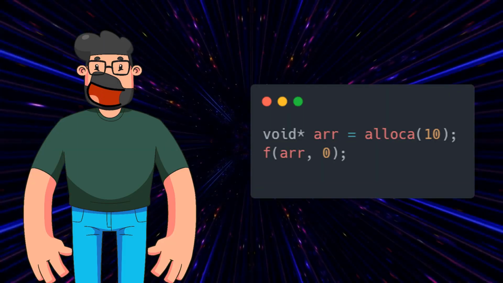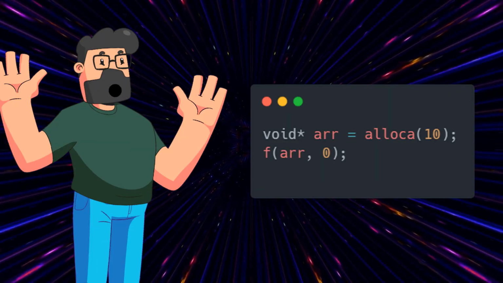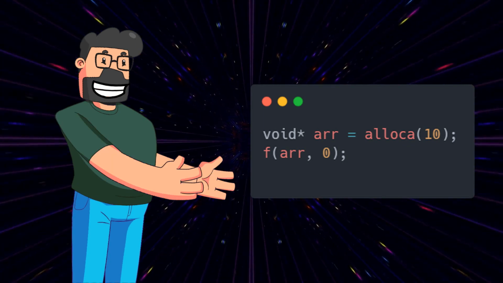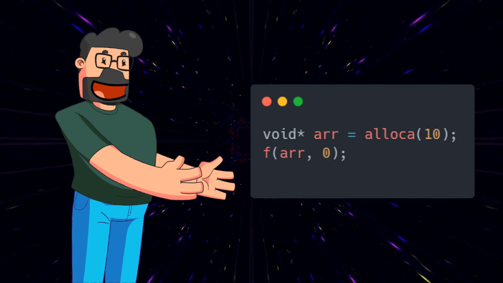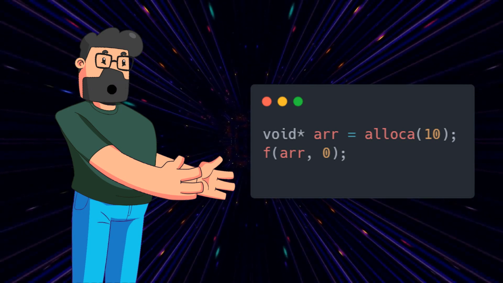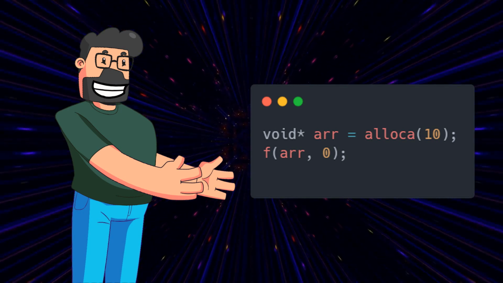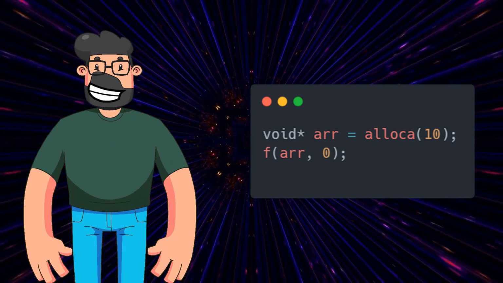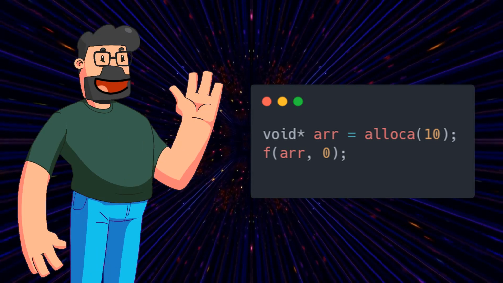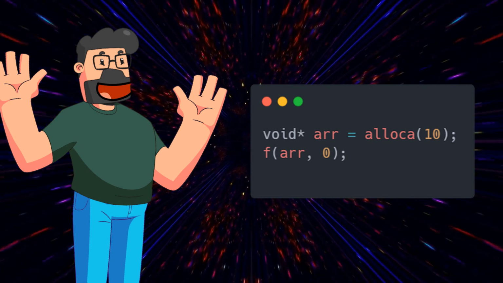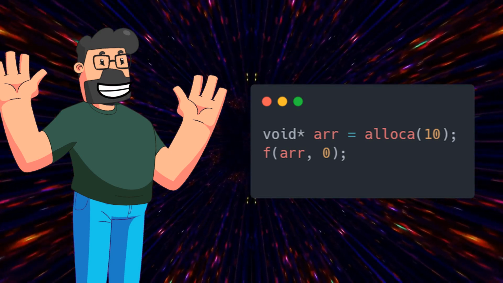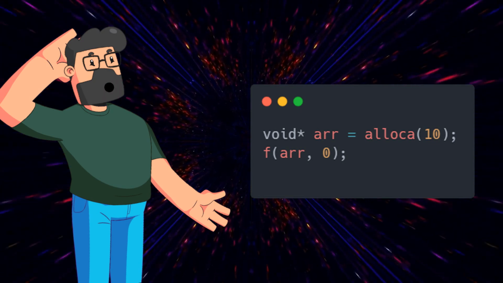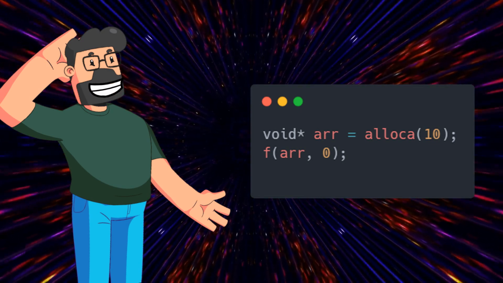In the solution provided, we focus on a specific part of the code snippet to dissect the root of the warning. By examining the snippet where a void pointer ARR is initialized with alloca 10 and then passed to a function f with a size of 0, we observe that GCC still raises the same warning. Interestingly, storing any value in the allocated memory suppresses the warning, hinting that GCC may be signaling concerns about writing to a zero-size memory allocation.